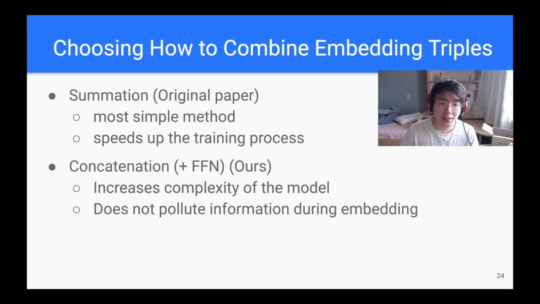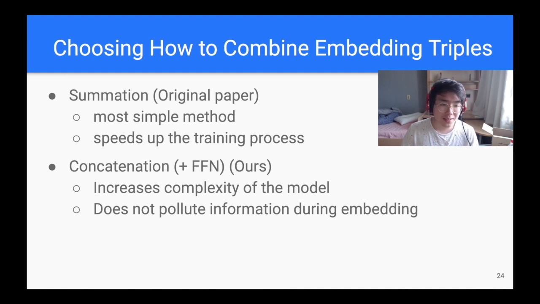As seen from the previous example, the original paper uses a simple summation of the 3 embeddings, because it's the simplest method of combining 3 embedding values of the same size. And since addition is simple, this is relatively cheap in terms of computation. We are instead planning to use a concatenation of the 3 embeddings, and then use a feed-forward neural network to return to the original dimensionality.